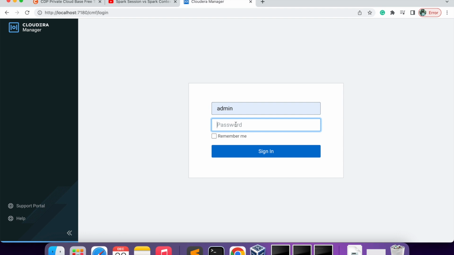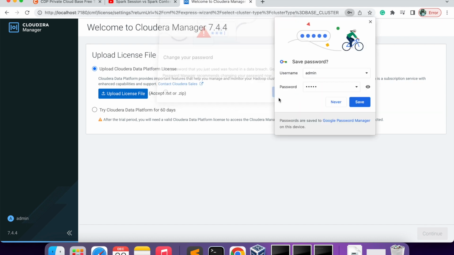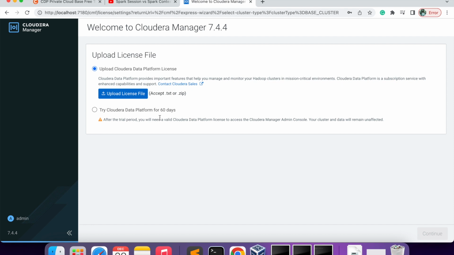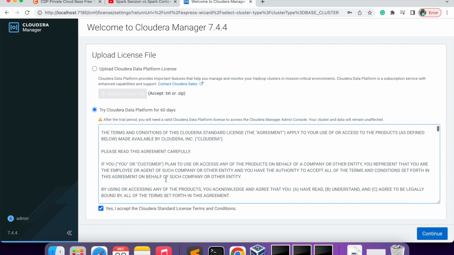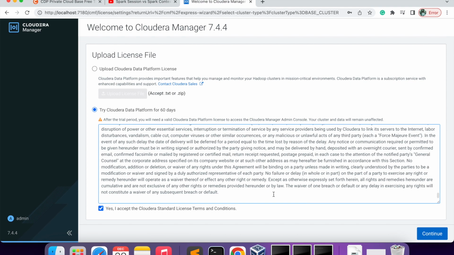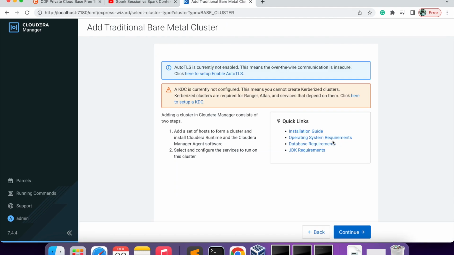By default the user and password are admin when you install it. Okay, now here you have the trial option, so you can try for up to 60 days, and from there you continue.